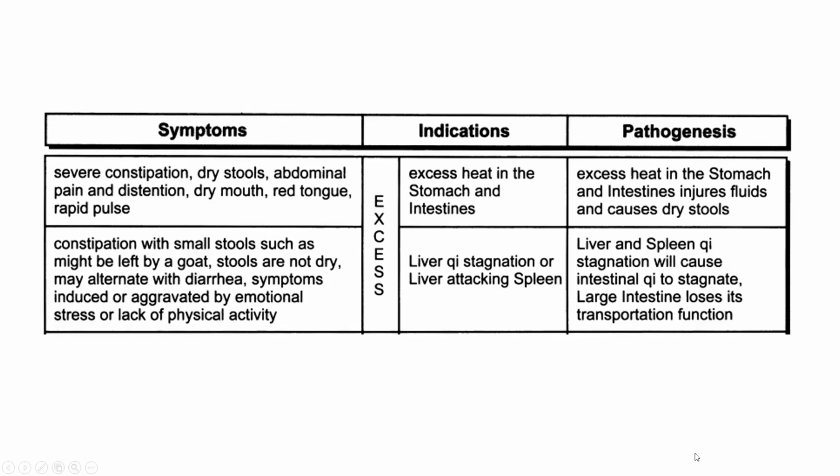For the symptoms of constipation with small stools, such as might be left by a goat, stools are not dry, may alternate with diarrhea, symptoms induced or aggravated by emotional stress or lack of physical activity, which is also an excess condition, which indicates liver Qi stagnation or liver attacking the spleen. For the pathogenesis, liver and spleen Qi stagnation will cause intestinal Qi to stagnate. Large intestine loses its transportation function.